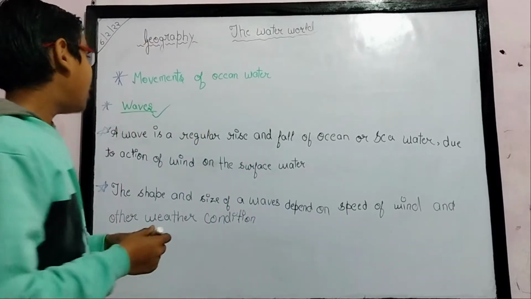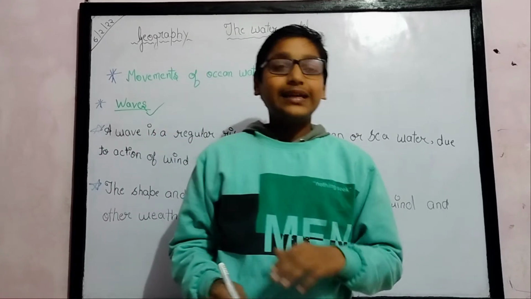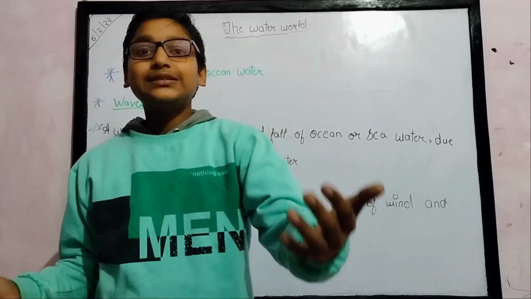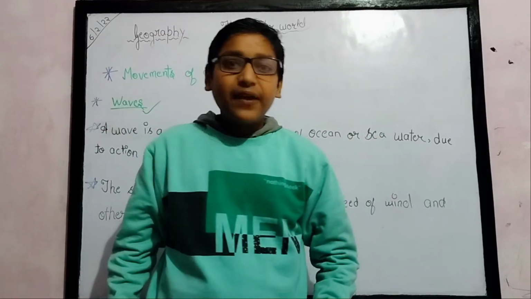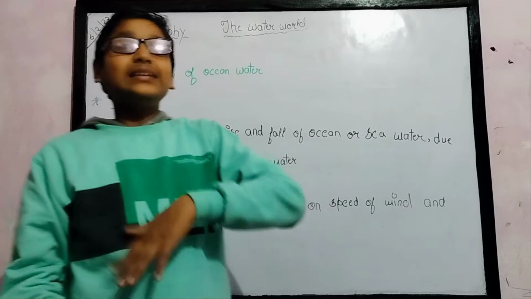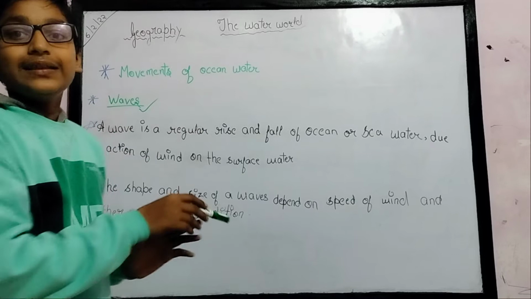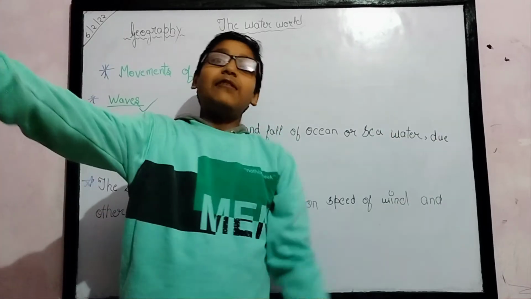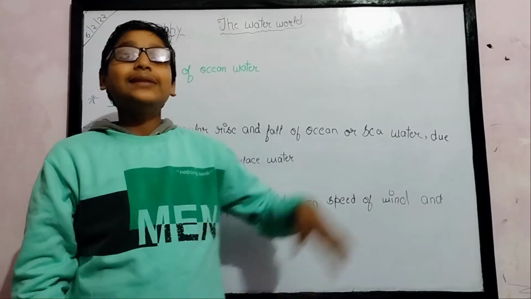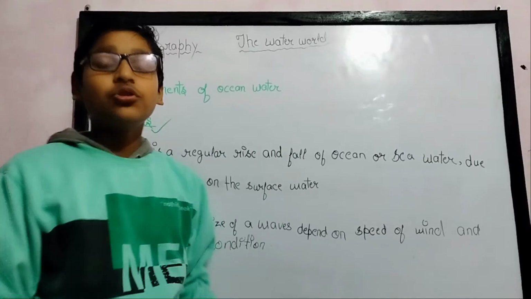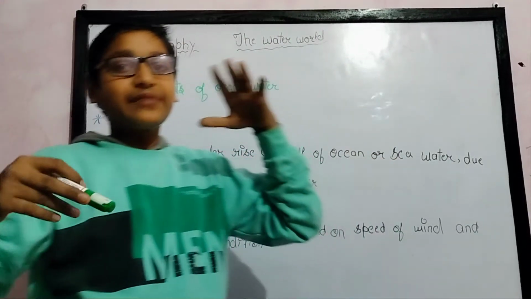So what is a wave? Some of you will say that if you go to the beach, the water that comes to your feet and goes back is a wave. This is a small form of a wave, and there is a bigger form. Suppose you are at the beach and the water comes from very far. These waves come from far, and by the time they reach you they get very small.